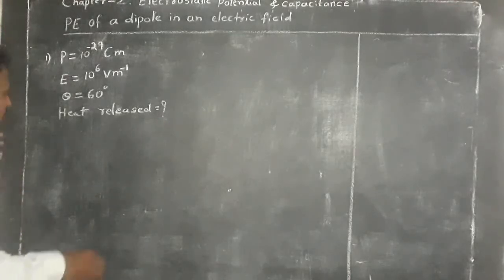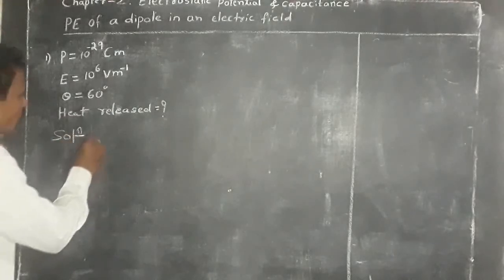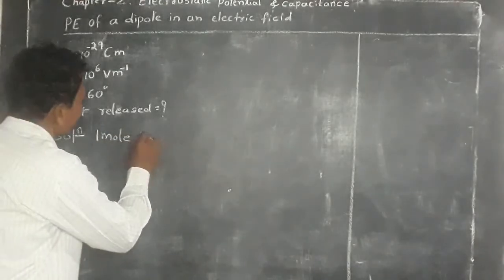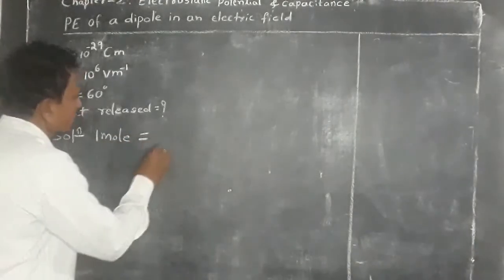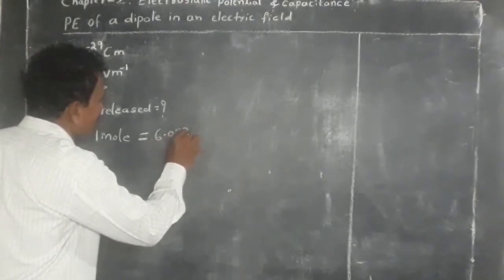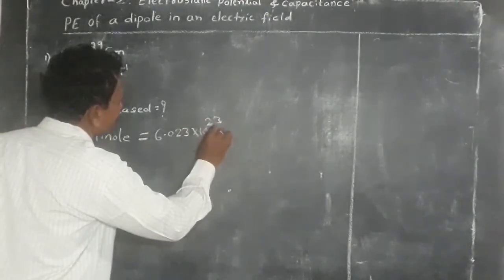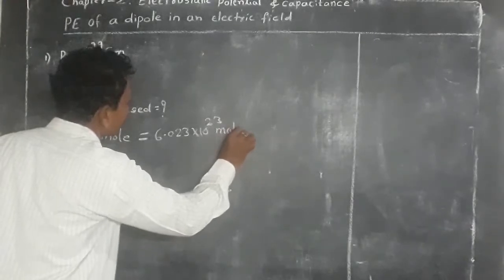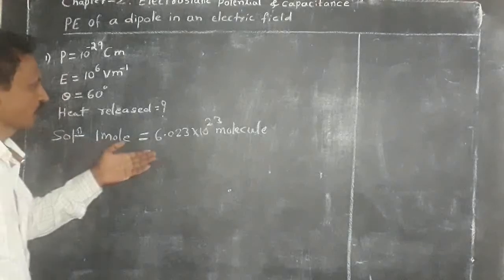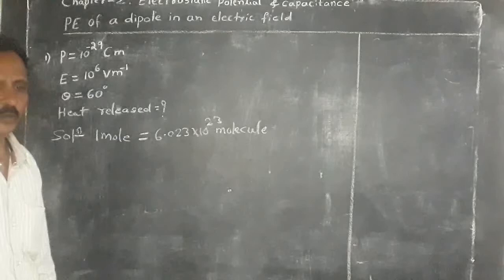And we know that, solution: 1 mole of a substance is equal to 6.023 into 10 to the power 23 molecules. 1 mole of any substance is equal to 6.023 into 10 to the power 23 molecules.